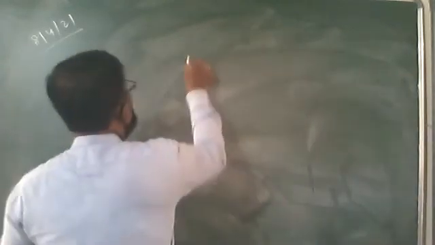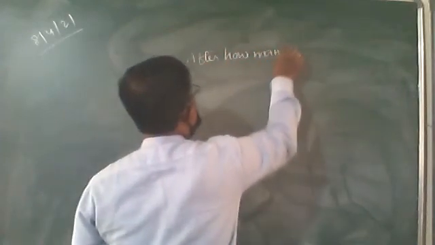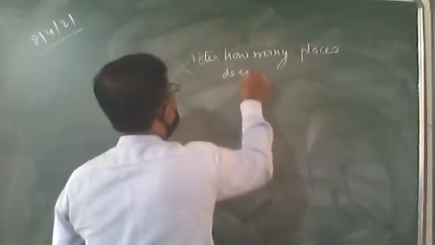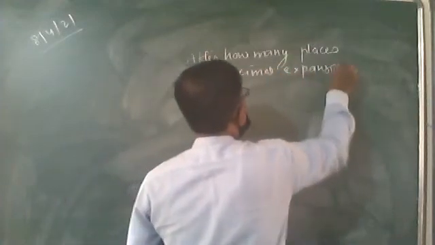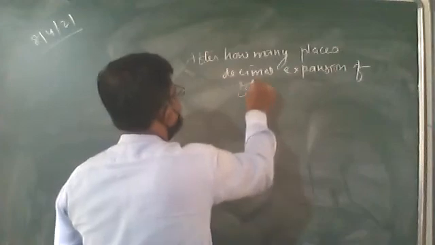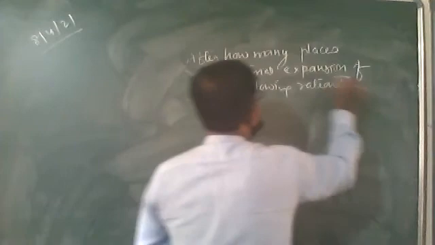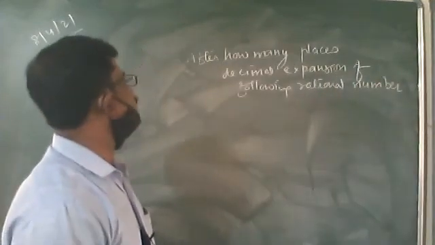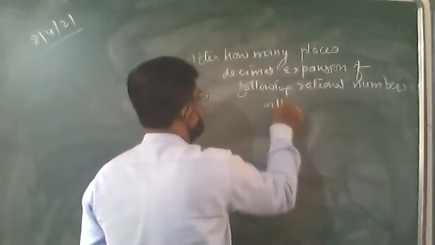The next question is, after how many places will the decimal expansion of the following rational numbers terminate?